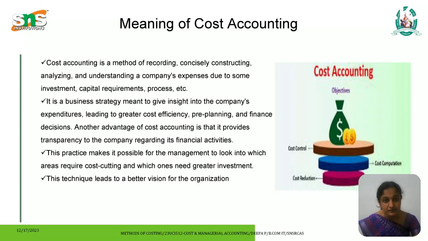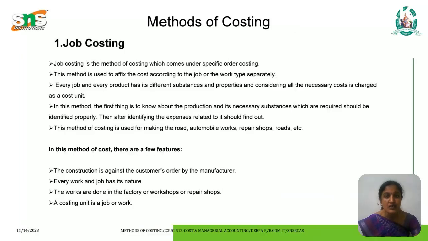The next one is methods of costing. In methods of costing, the first one is job costing. It is the method of costing which comes under specific order costing. This method is used to affix the cost according to the job or the work type separately. Every job and every product has its different substances and properties, and considering all of these, the necessary cost is charged as